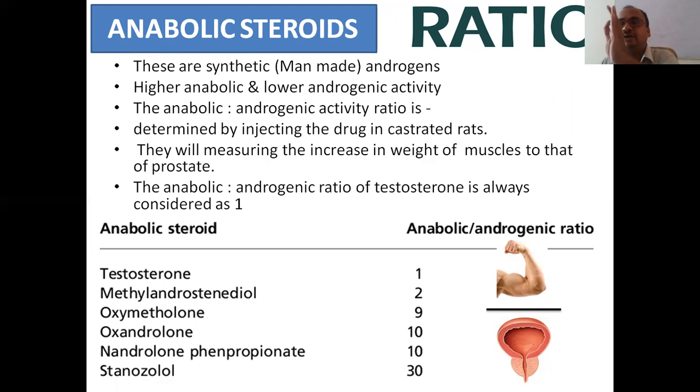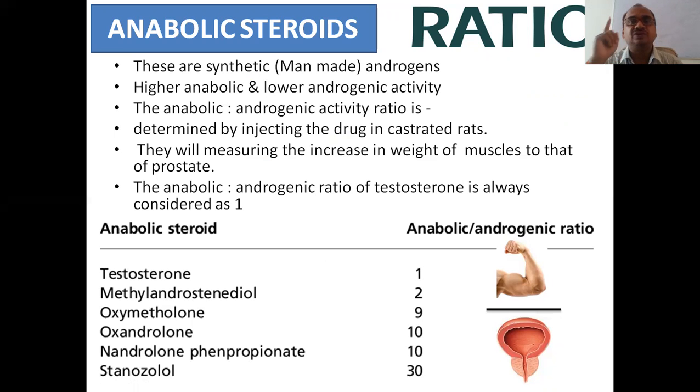And lower androgenic activity. The anabolic to androgenic activity ratio can be determined for any drug: how much it shows androgenic action, how much it shows anabolic action. That can be determined by injecting into rats. They have developed a steroid, and first of all they have to know what the androgenic action is, what the anabolic action is, which is more, which is dominating.